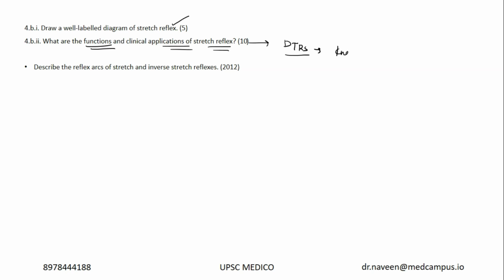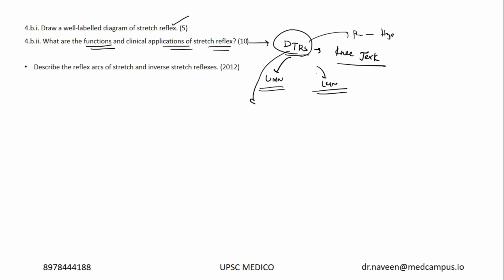So any knee jerk, what is its function? Okay, why do we do deep tendon reflexes? How do they help in differentiating a UMN lesion from a LMN lesion? Deep tendon reflexes are exaggerated in case of UMN lesion, or they are very slow or sluggish in case of LMN lesion. Pendular reflexes are seen in hypothyroidism. If you can just give the clinical applications, it's okay.